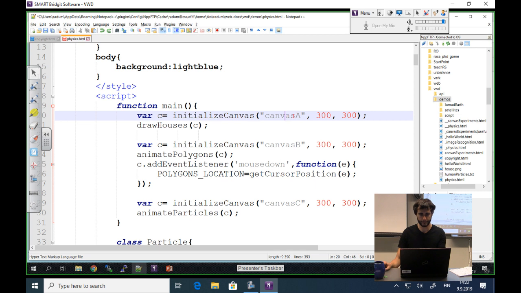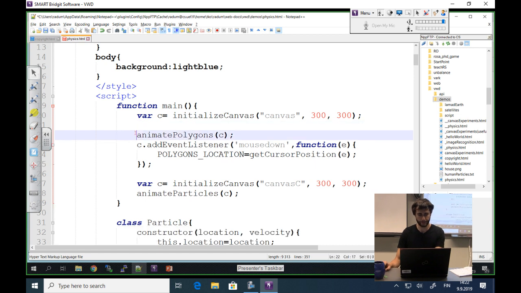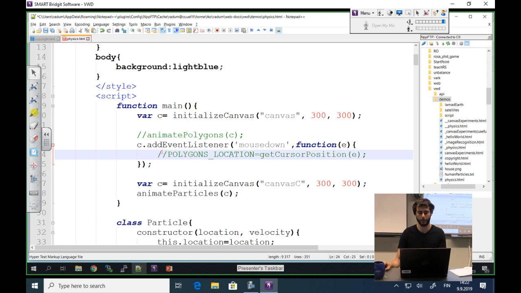And here I'm initializing the canvas. I won't need houses anymore. Maybe I'm going to animate something on it. And maybe I still want this mouse down on it, but let's see that for later. So I'm commenting out this code.